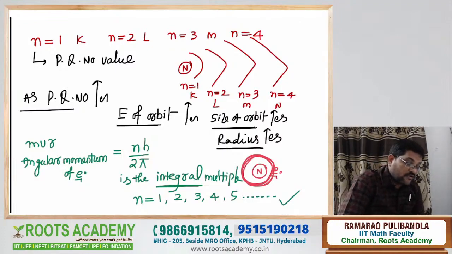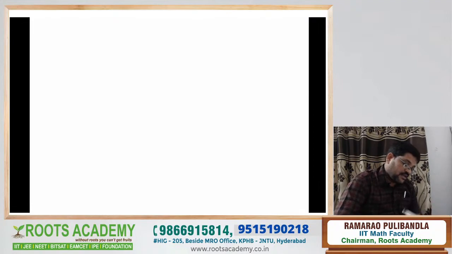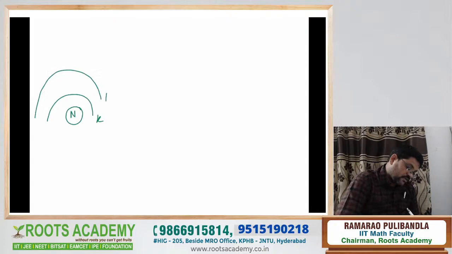And come to the fifth point. Around the nucleus, this is the K orbit, this is the L orbit, and this is the M orbit, as you know well. For the K orbit, the n value is equal to 1. For the L orbit, n is equal to 2.